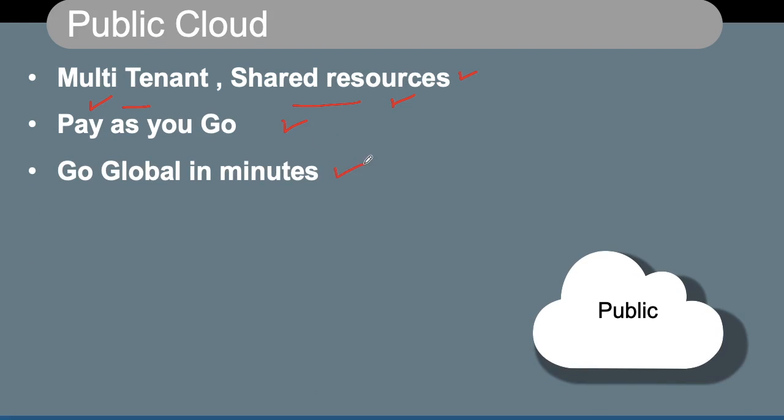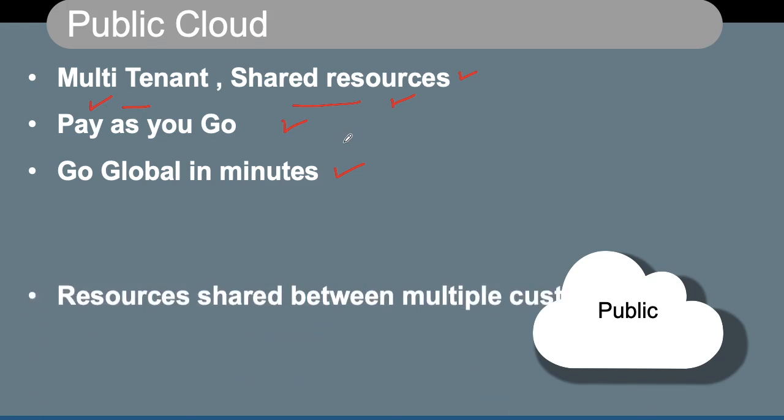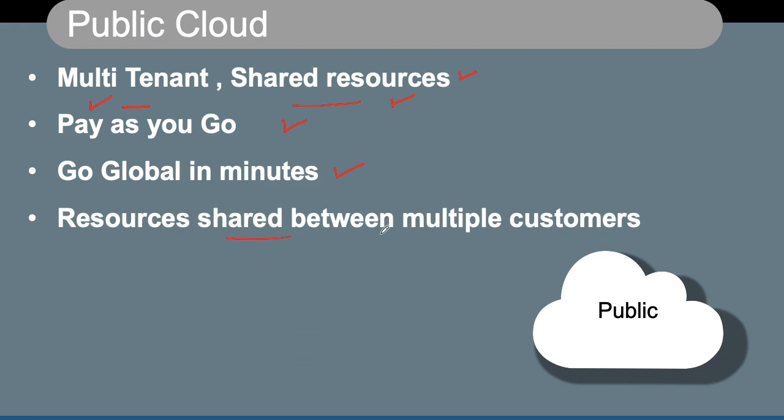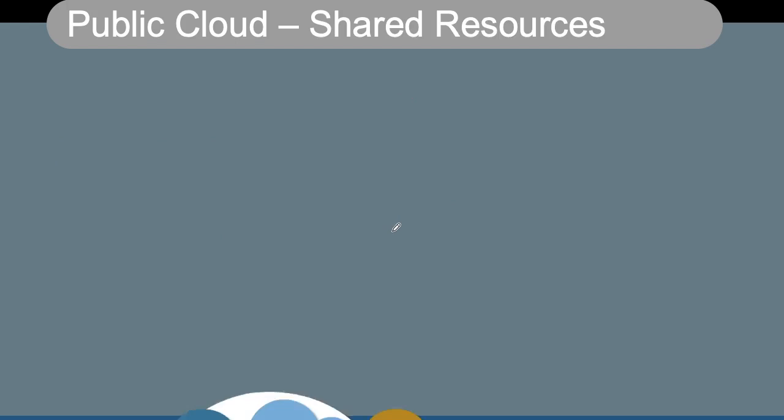Go global in minutes: it allows you to go for global services in minutes. You can provision your resources globally. If you are sitting in one geographical location and want to configure resources in another geographical region, you can typically do it in minutes. Resources are shared between multiple customers. Multi-tenant means the resources can be shared between multiple customers.